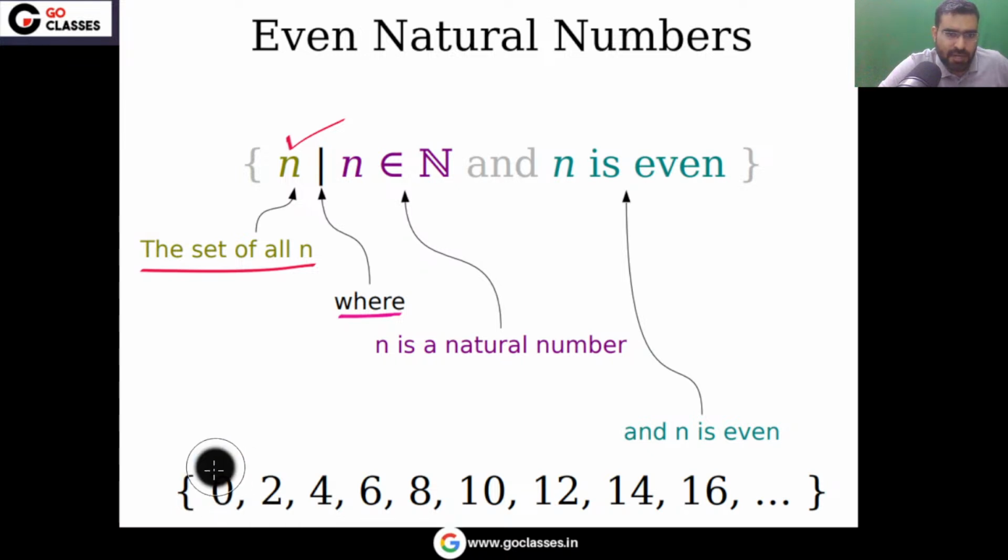If your answer will change because of this 0, whether you take 0 in the natural numbers or you don't, if your answer depends on that, then it will be given in the question. So do not worry about it. If you don't want this 0 in the natural numbers, then you can remove it, no problem. But remember, don't worry about it. Some mathematicians consider 0 as a natural number. Many mathematicians don't consider 0 as a natural number.